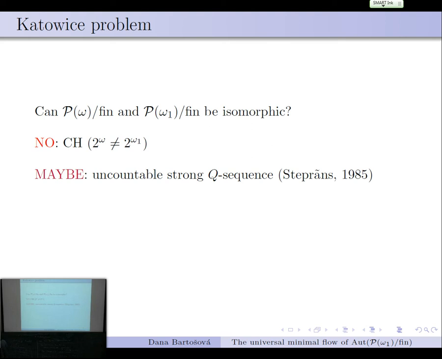But there have been some consequences of the possible isomorphism that are proved to be consistent. So, for instance, an uncountable strong Q-sequence by Steprāns, and then another consequence. Both of these consequences were forced, this uncountable strong Q-sequence and an omega 1 scale, by Chodounský.